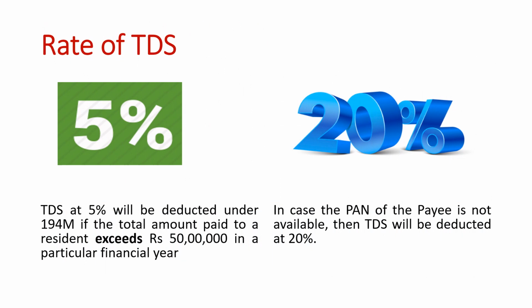Now the next question is the rate of TDS. At what rate does TDS need to be deducted? TDS at 5% will be deducted under section 194M if the total amount paid to a resident exceeds 50 lakhs in a particular financial year. In case the payee fails to furnish his PAN, then TDS will be deducted at 20%.